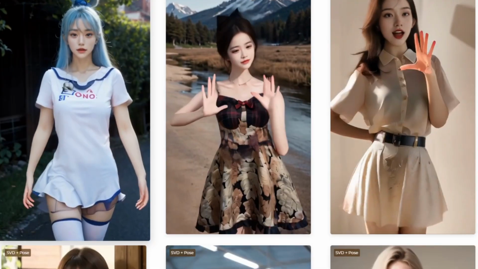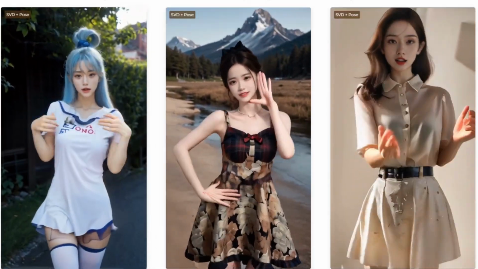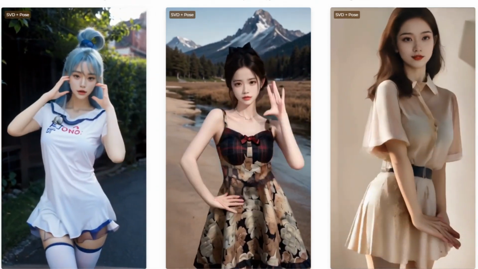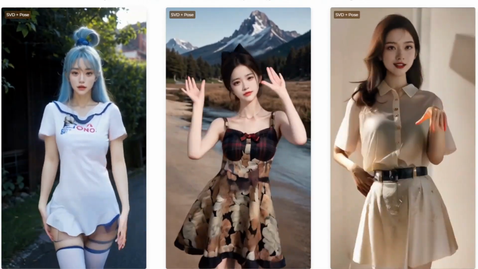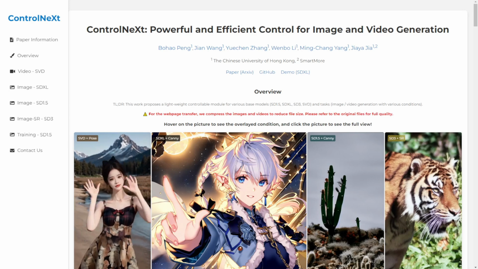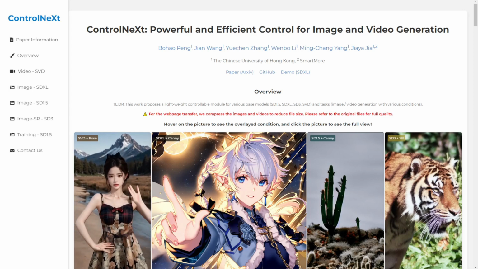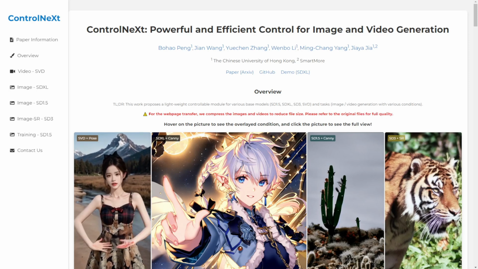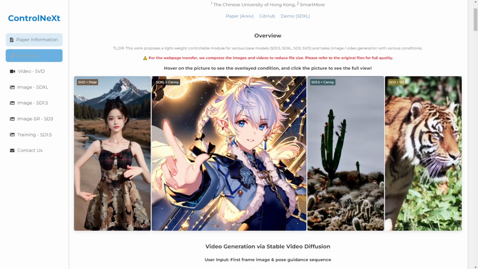Hello everyone! Today's video focuses on exploring a new AI framework. It's another method for creating TikTok-style dance videos. I understand that many of you enjoy using Stable Diffusion and Animate Diff to create dancing characters. We're going to play around with another new one called ControlNeXt. ControlNeXt is an AI framework developed by researchers from the Chinese University of Hong Kong and SmartMore.